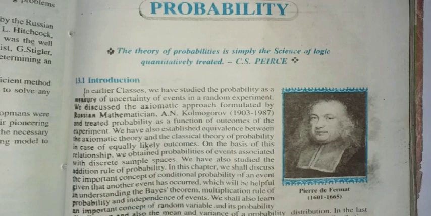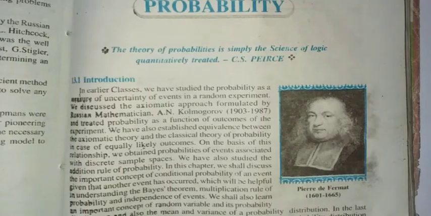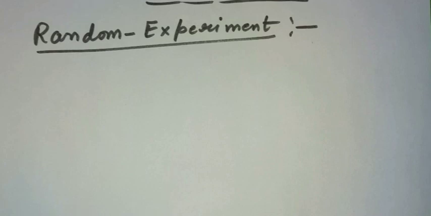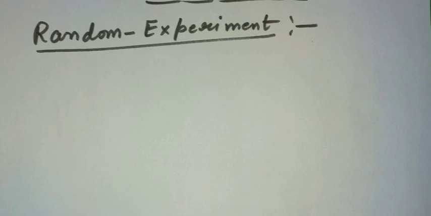Before coming to the formal course of class 12th mathematics probability, let us familiarize ourselves with some of the definitions or the terms which are going to be used in this chapter. The very first and very commonly used term in probability is random experiment. As it is very clear from the word experiment, it is a verb. You are doing some experiment, some act, but which acts will be called random experiment and which acts will not be called random experiment, let us understand.